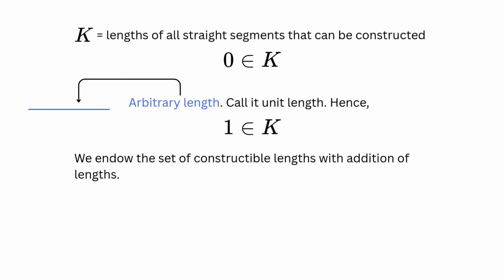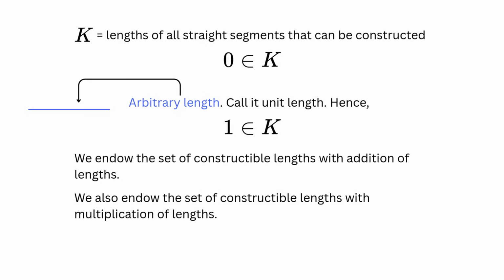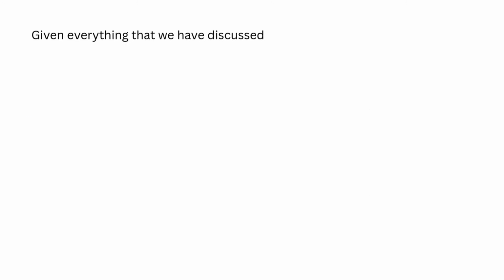For the picky viewer, I should say that the word length is not the best choice, since in its common use it implies a positive number. However, do not let this distract you. In your mind, replace length with algebraic value. We also endow K with the multiplication of lengths. The division of lengths is seen as multiplication of the inverse length. Given everything that has been discussed so far, K endowed with the addition and multiplication of lengths is a field.